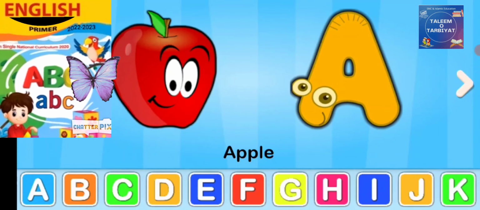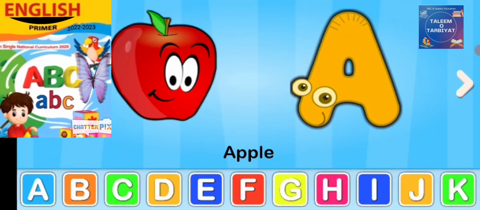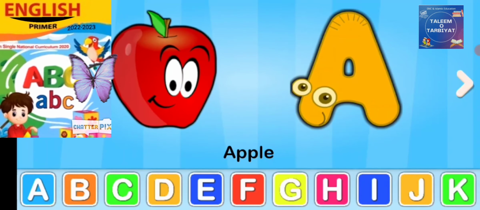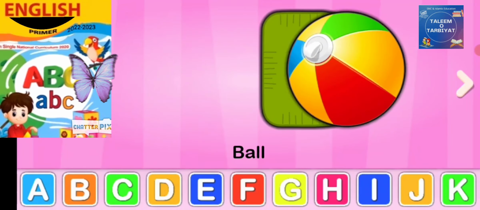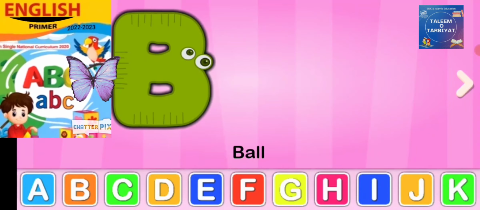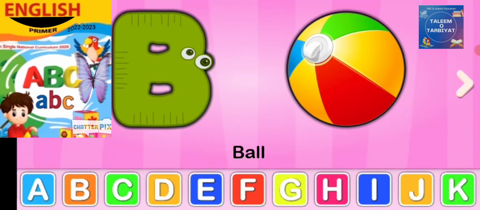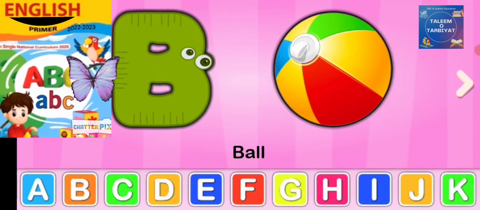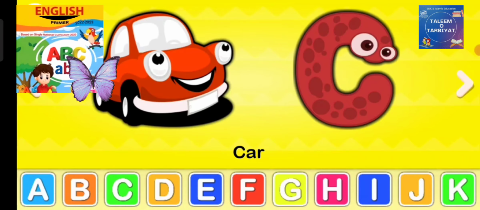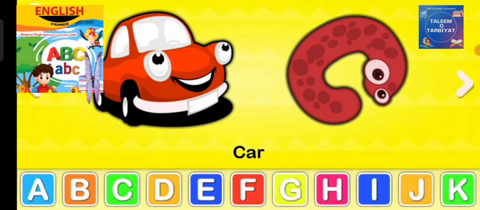Today I am going to teach you phonic sounds of alphabets. A, apple. What is the beginning sound of this word apple? A, apple. What comes after A? B, ball. What is the beginning sound of the word ball? B, ball. What comes after B? C, car.